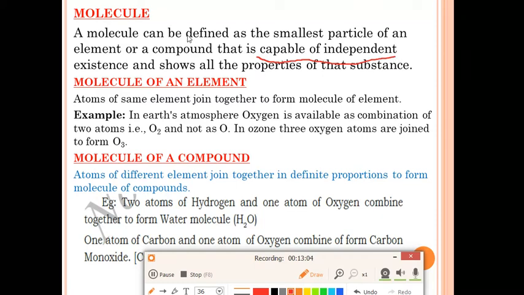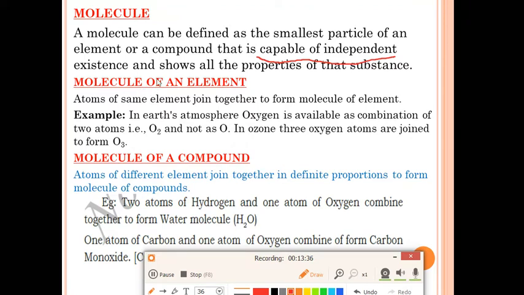But atoms don't have the capacity to exist independently. This is the main difference between them: both particles are small in nature, atoms are small and molecules are small, but atoms cannot exist independently, while molecules can exist independently and show all the properties of that substance. So they are the smallest particles of the element or a compound that are capable of independent existence and show all the properties of that substance. Molecules are formed by the combination of two or more atoms.